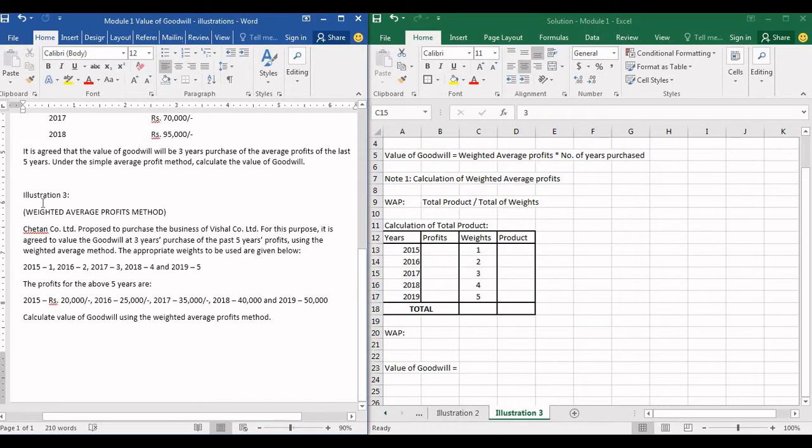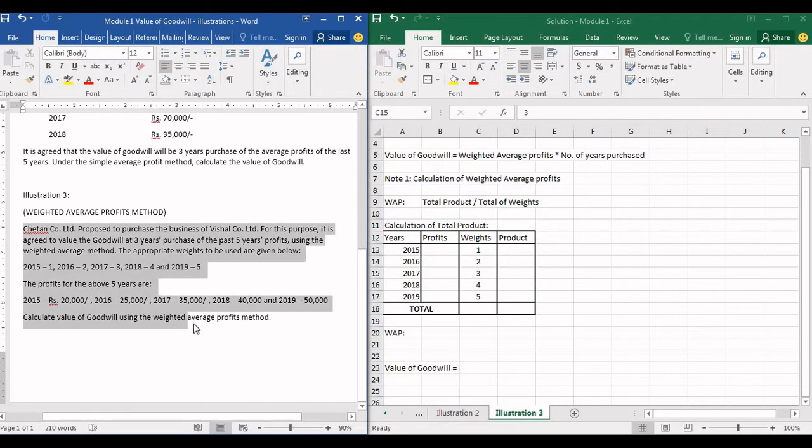So moving on to the third illustration, guys. This is based on the weighted average profits method. In this particular method, it's a little bit different from the simple average profits method, because there are certain weights associated with each year. You see here, for 2015 there is 1 weight, 2016 2, 17 3, 18 4, 19 5. We will see how to use these weights later on.